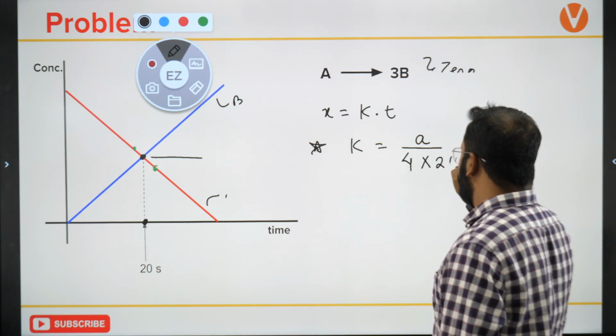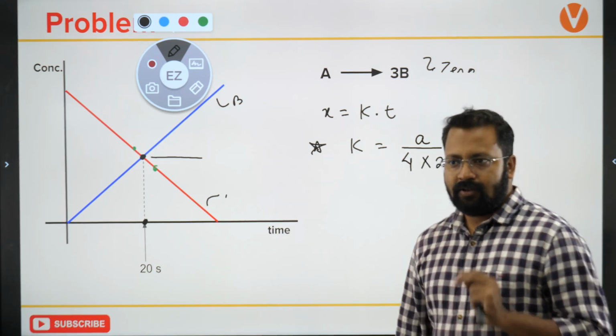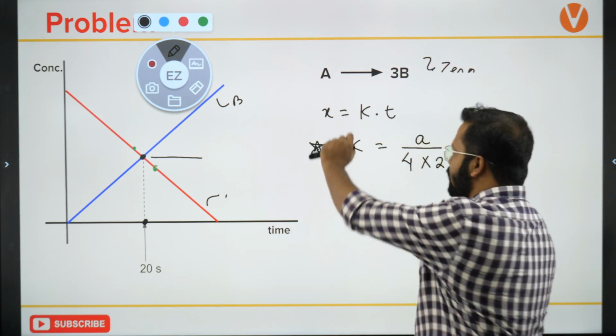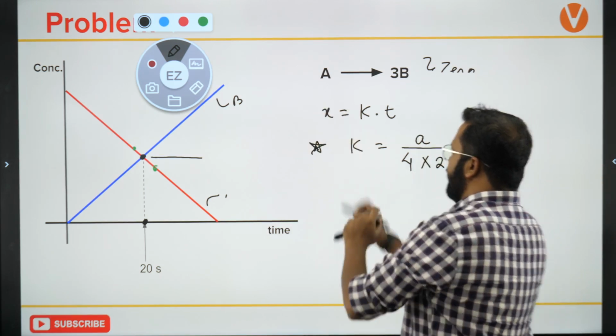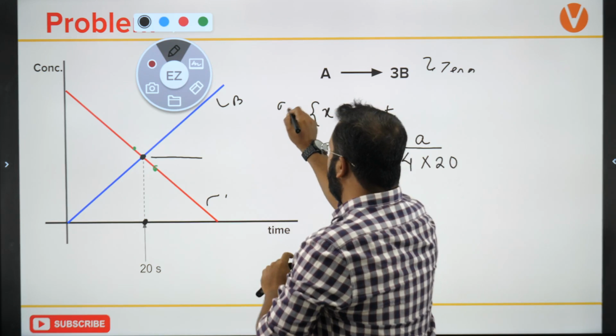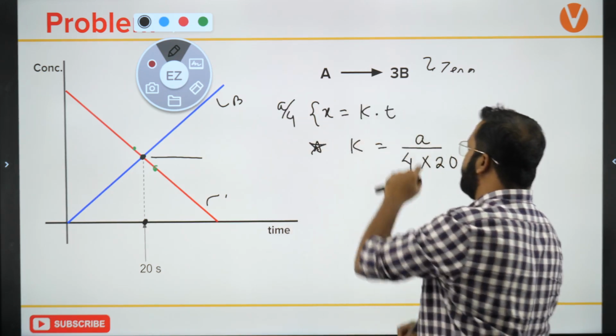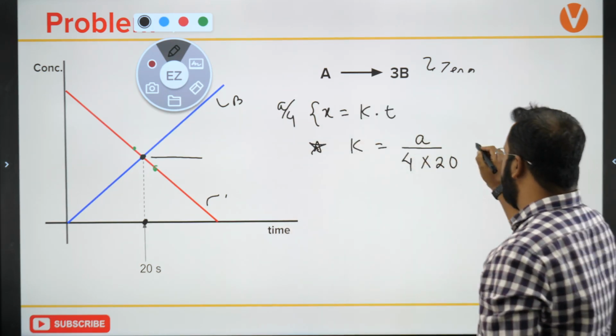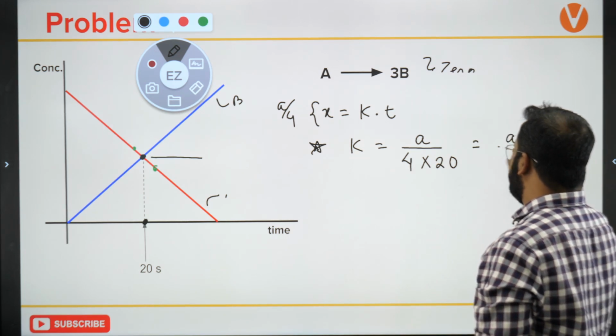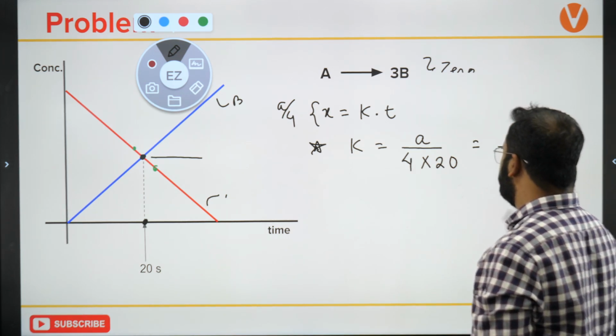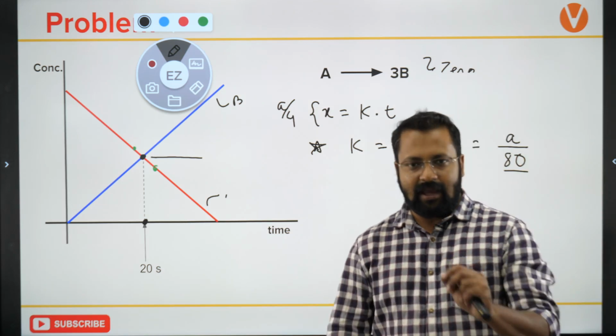Time is 20 seconds. What is the value of X? A by 4. And at what time is this happening? At 20 seconds. If I place this over here, I will get the result as A upon 80.